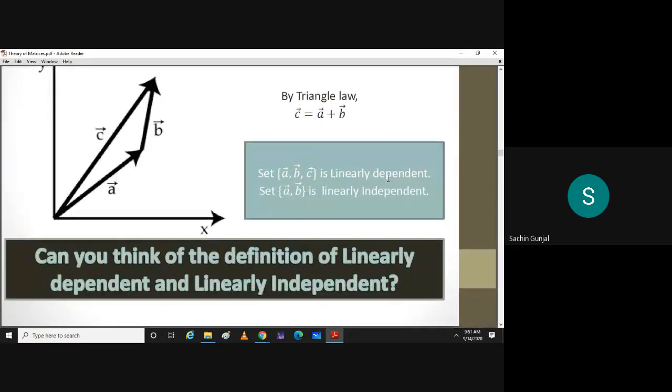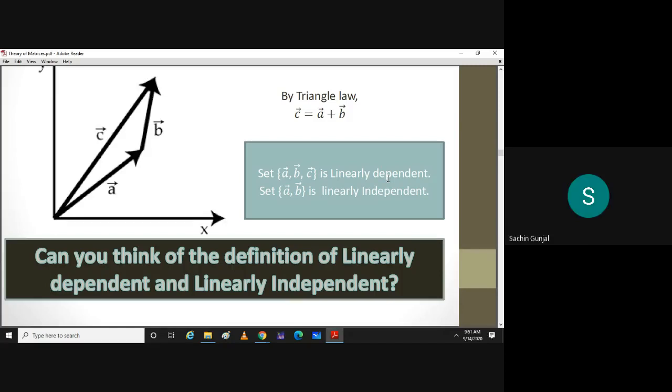Can you make a rough definition of linear dependence and independence? Anybody? Yes. Linear dependence can be defined as that the vector under consideration can be expressed in terms of other vectors. Right. Anybody else? Sir, one vector can be represented in terms of scalar multiples of other vectors. Okay, good. Anybody else? Vectors forming a closed loop in a plane are considered as linearly dependent vectors.